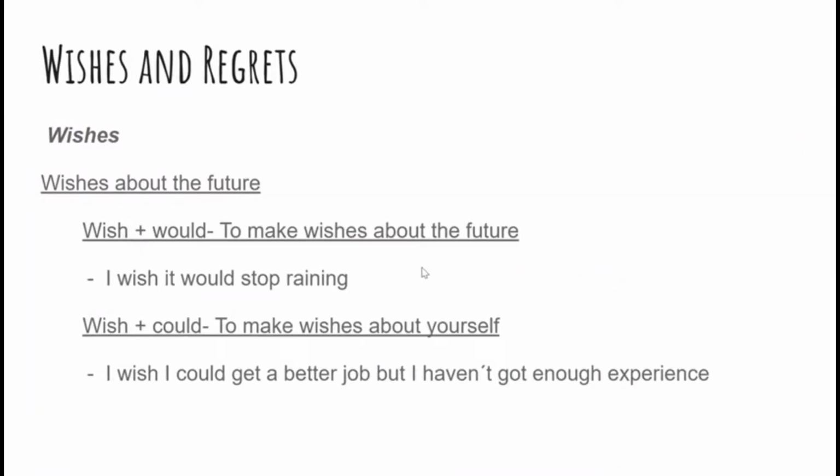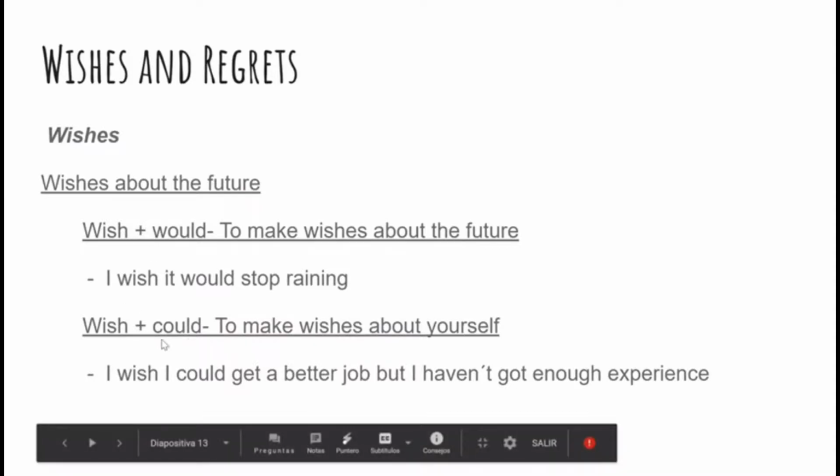Wishes about the future. Use wish plus would to make wishes about the future. I wish it would stop raining. Maybe you see that it's a rainy day, or you see that the rain is not going to stop, so you can see here the unreal situation because the rain is not going to stop.